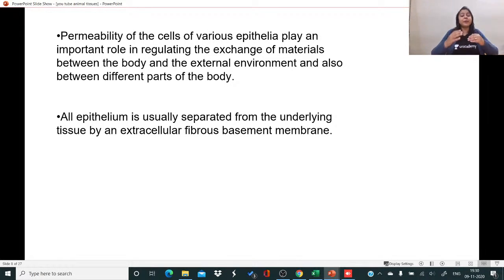So different epithelia. Think of this: if the alveoli have to do so much exchange of gases, then they must be lined by very thin epithelium, isn't it? Because if I want that something should pass through this, then the membrane or the lining should be very thin, isn't it? ये बात समझ में आई है सबको?